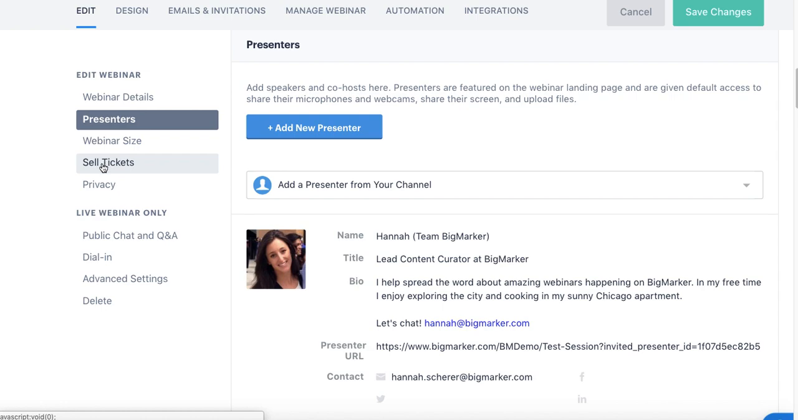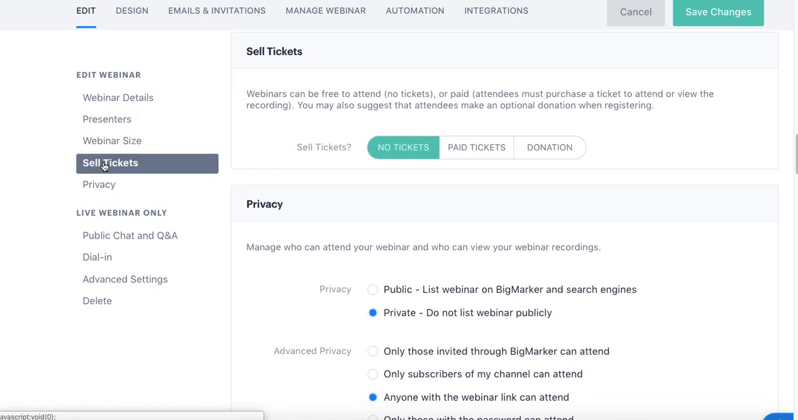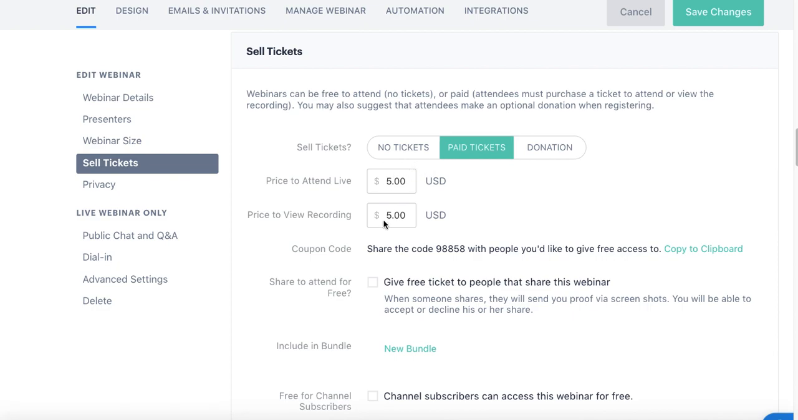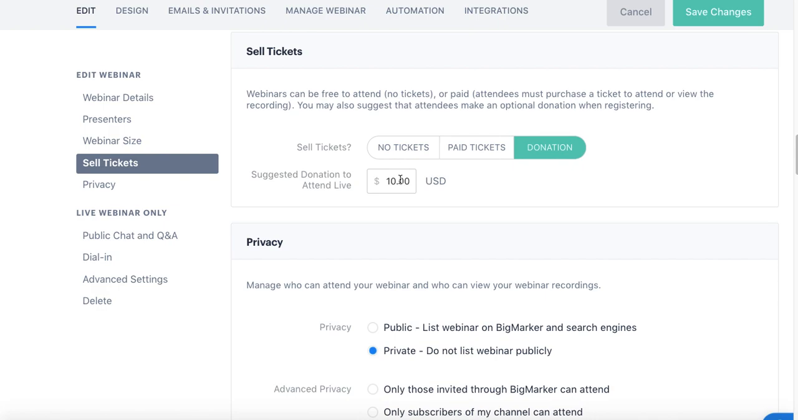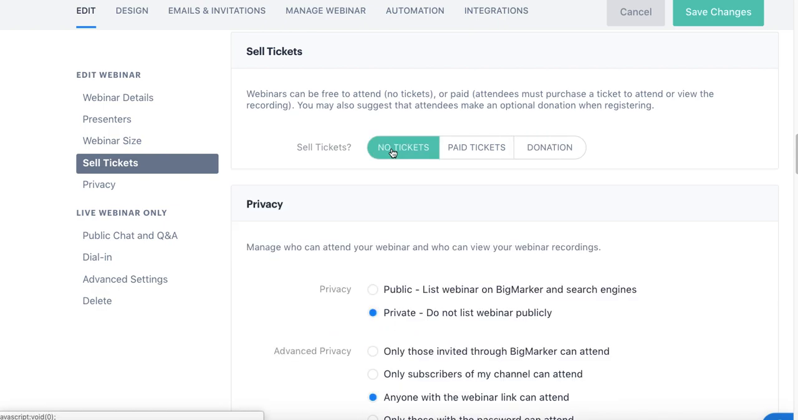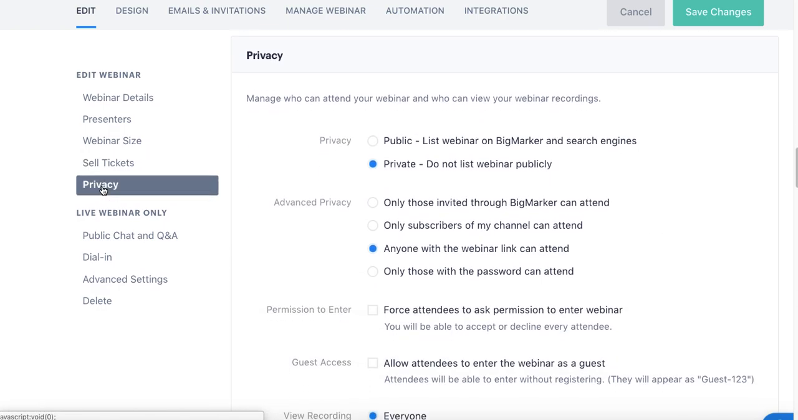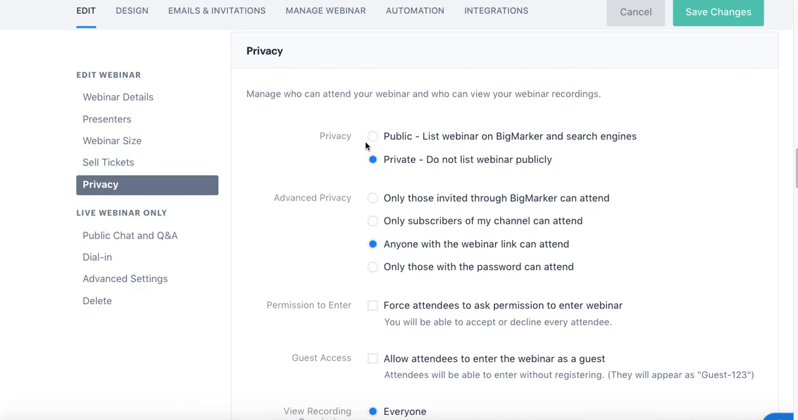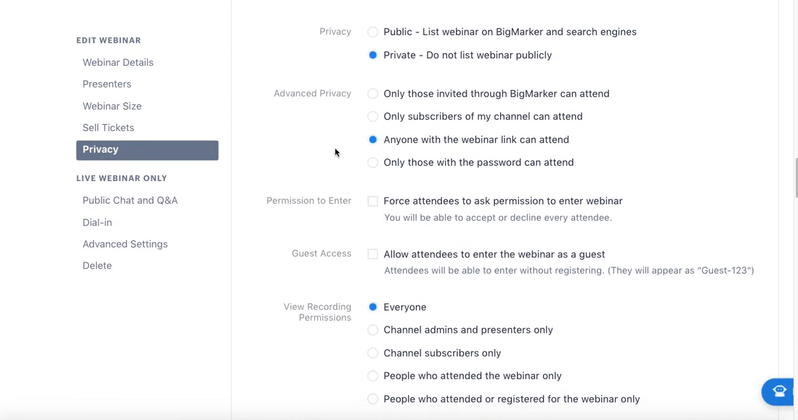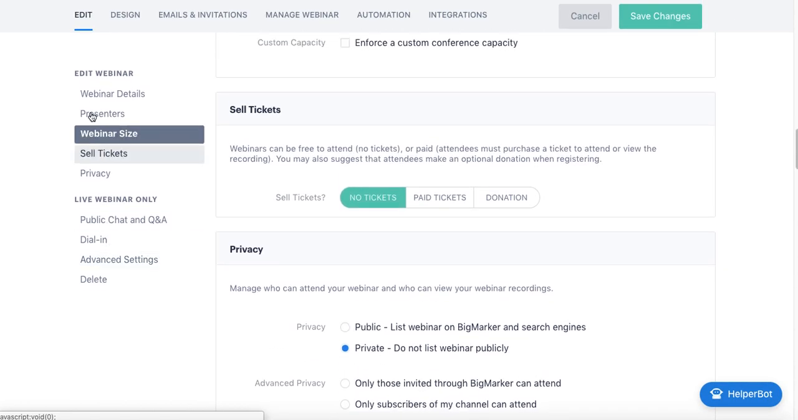Also on this page, you can do things like sell tickets to your webinar. You'll notice that you can sell tickets to both your live and your recorded session. You can also add a donation option as well if you don't want to make the paid tickets required, as well as all of the privacy settings both for the live and the recorded session, and other features like dial-in and other advanced settings. Now again, the editing tab is for all of your true editing details for the webinar.